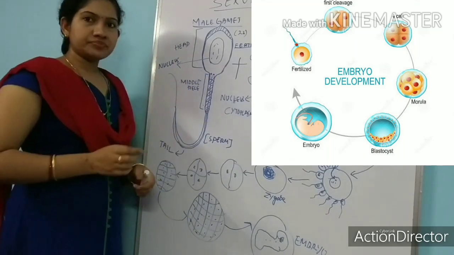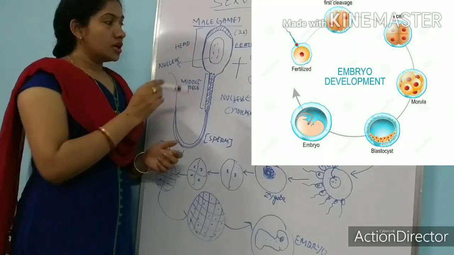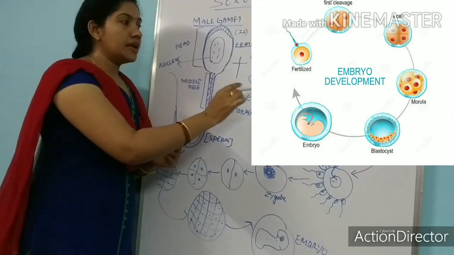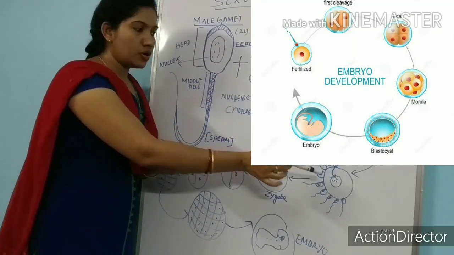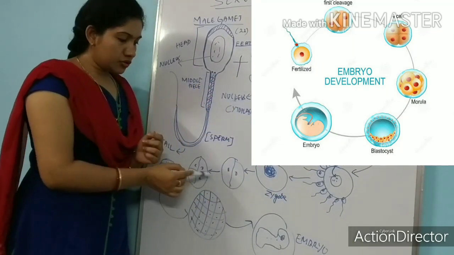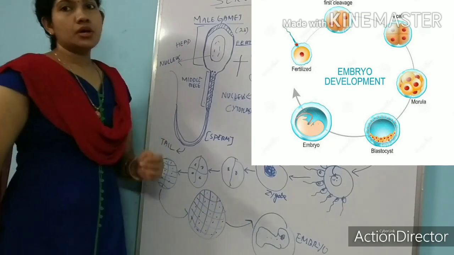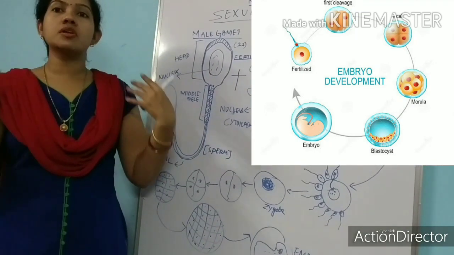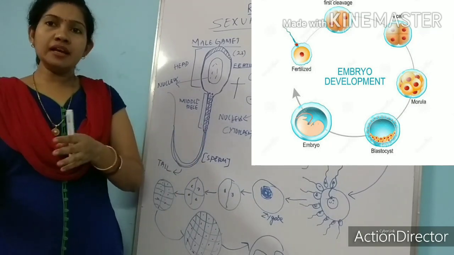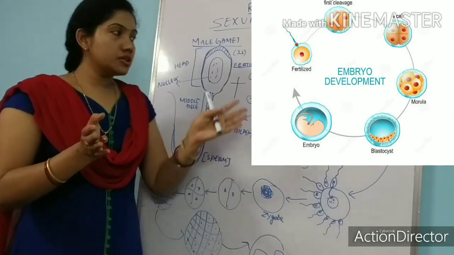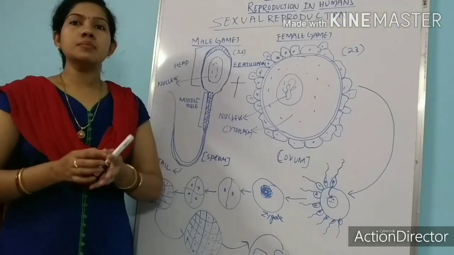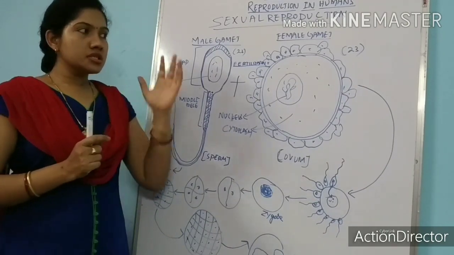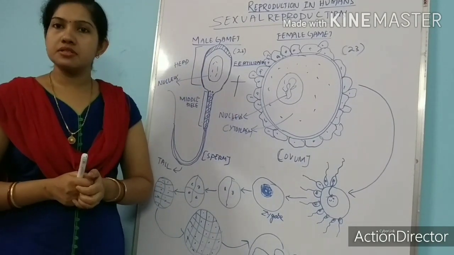Again, go through it. I will send you the picture of this. So sperm and egg unite to form zygote. Zygote will divide to form an embryo, and then the embryo undergoes organogenesis, meaning formation of organs, and at the end the mother or the female body will give birth to a new individual. So this is all about sexual reproduction.